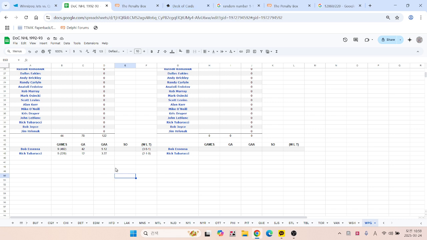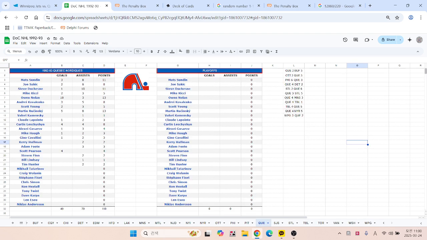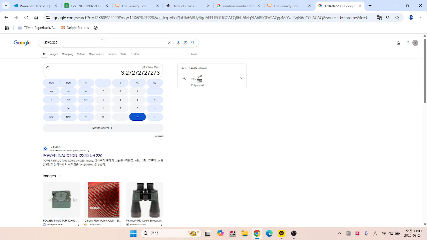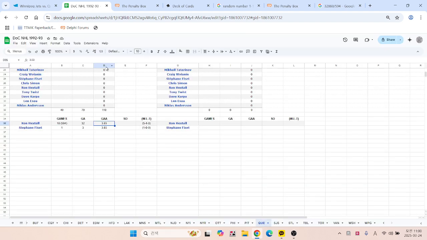So that's going to put Winnipeg within 1 game of 500. And the 6-4 Quebec will fall to 6-5. But before I update that, let's go to Hextall. And Hextall here, let's see, that's his 10th game of the season. And I guess he would have been in for all of it, or close enough anyway. I don't know, I guess he could have been pulled with 20 seconds to go. But we'll say, yeah, so 32. So didn't get enough run support there, did Hextall. So 32 times 60 divided by 594 will give us Hextall's rough goals against average right now, 3.23. So he's at 3.03, jumps to 3.20.